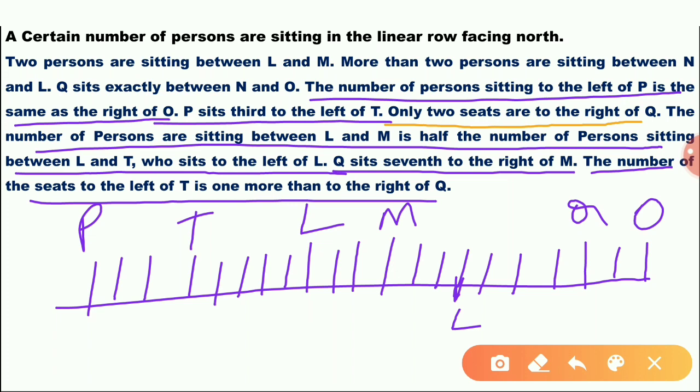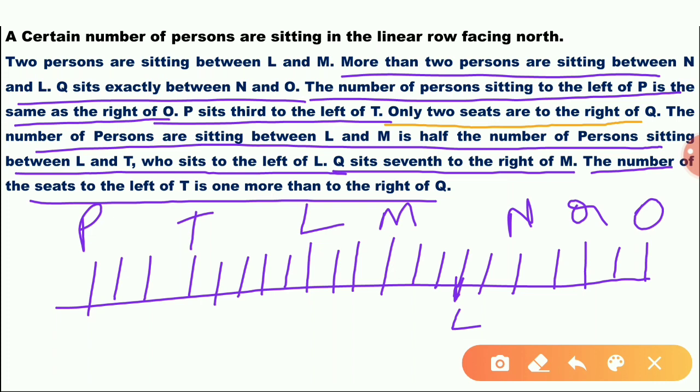Q sits exactly between N and O. N and O. Okay. Q and O, one person. N and Q, one person. So N and O, Q sits exactly. So more than two persons are sitting between L and N. L and N, more than two persons. Two persons are sitting between L and M. Okay. This is the puzzle.